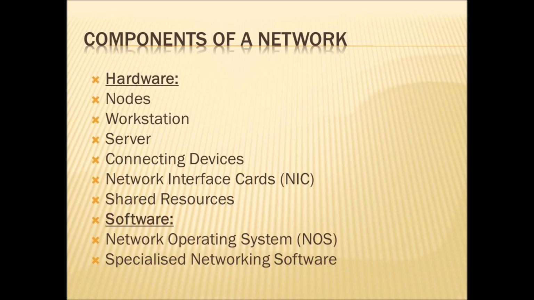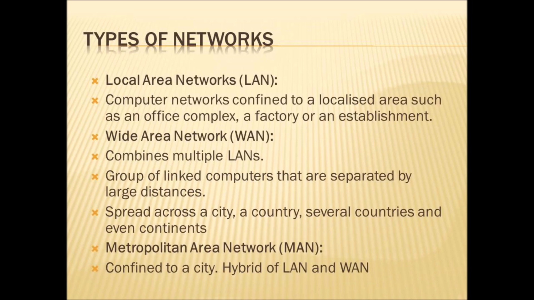Now we will see the components of a network. These are all the hardware and software used for connecting a network. The hardware are nodes, workstation, server, connecting devices, network interface cards, that is NIC, and shared resources. With this hardware we can make a network. What are all the software that are available for making a network? They are Network Operating System, NOS, and some specialized networking software that will be available to make a network with many computers.